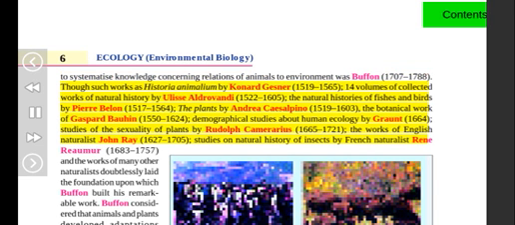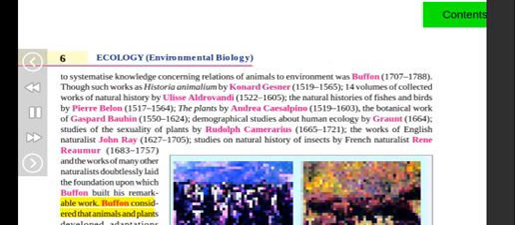Such works as Historia Animalium by Konrad Gessner, 1516-1565, 14 volumes of collected works of natural history by Ulisse Aldrovandi, 1522-1605, The Natural Histories of Fishes and Birds by Pierre Belon, 1517-1564, The Plants by Andrea Cesalpino, 1519-1603, The Botanical Work of Gaspard Bauhin, 1550-1624, Demographical Studies about Human Ecology by Graunt, 1662, Studies of the Sexuality of Plants by Rudolf Camerarius, 1665-1721, the works of English naturalist John Ray, 1627-1705, studies on the natural history of insects by French naturalist René Réaumur, 1683-1757, and the works of many other naturalists doubtlessly laid the foundation upon which Buffon built his remarkable work.